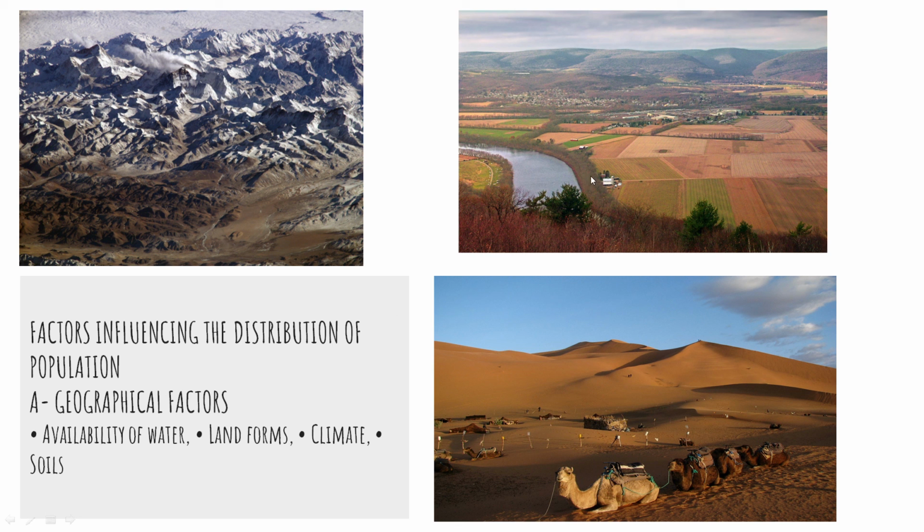People prefer to live in the areas where water is available. Landforms, where the land is plain; high altitude areas are difficult to live in. Climate is suitable, neither too cold nor too hot; there people prefer to live. And people also prefer to live in areas where soil is fertile, as in this area. Alright, so this is the geographic factor. If at all the board asks you this question, it will come for 3 marks. But if they want to ask all the factors, then it will be asked for 5 marks.